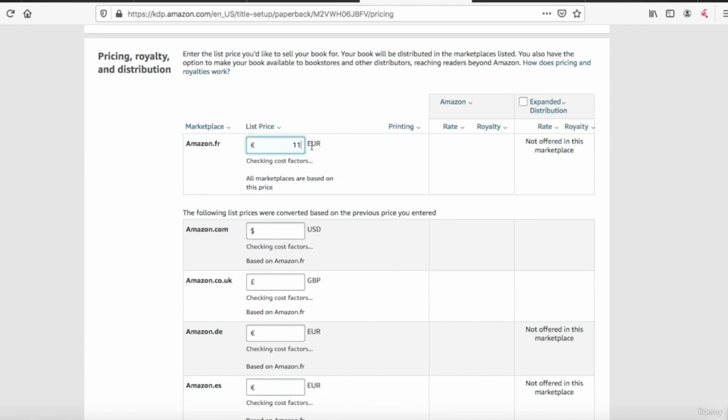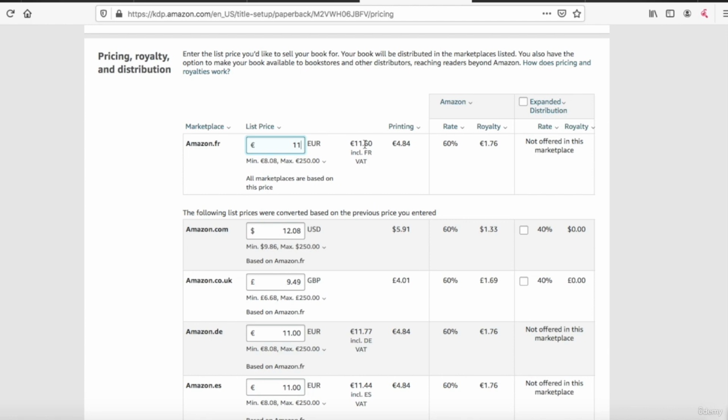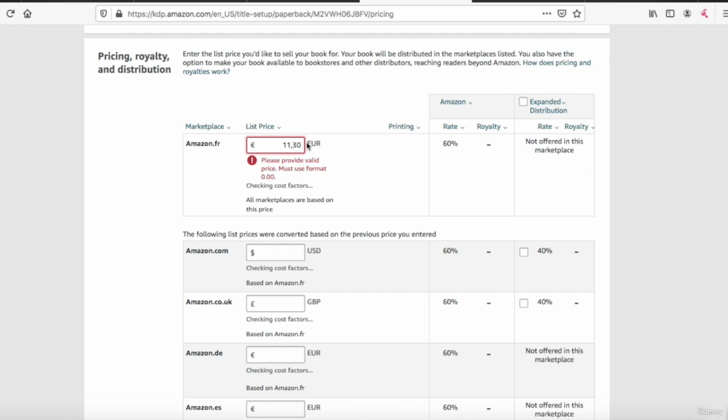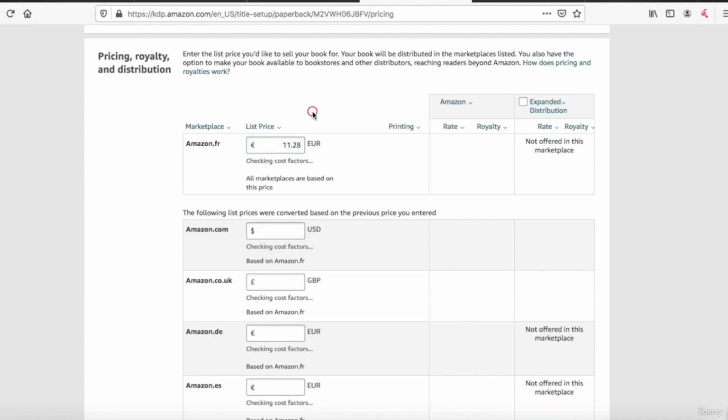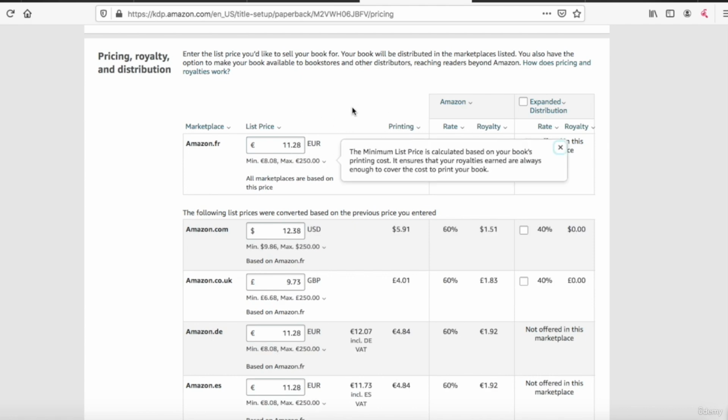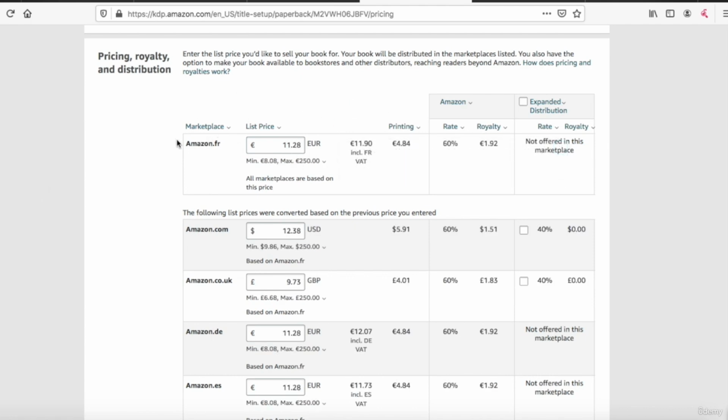If I put 11, you see that the final price is 11.60. So I will put 11.30. So you need to adjust to get the price that you want because there is the tax. So I will put the price 11.90 and I will get less than 2 euros of royalties.